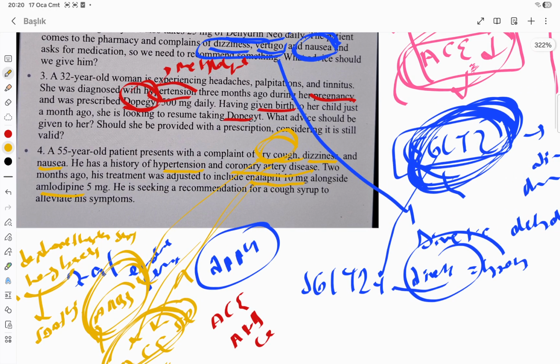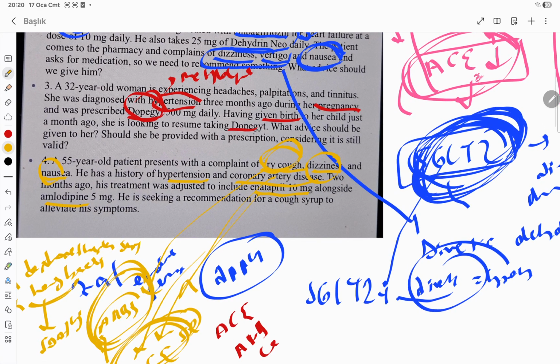And we forgot to mention why the dizziness and nausea happened, because these are both relaxing the blood vessels, right? One is the ACE inhibitor, enalapril, the other one is the calcium channel blocker, amlodipine, so they're going to cause hypotension. They will cause hypotension, and this will cause dizziness and nausea.